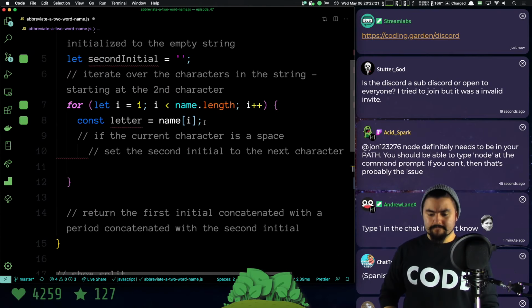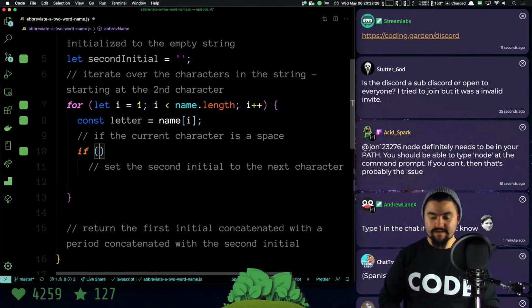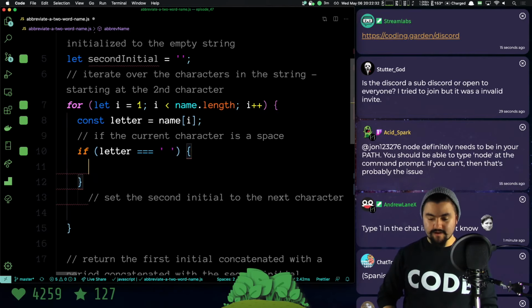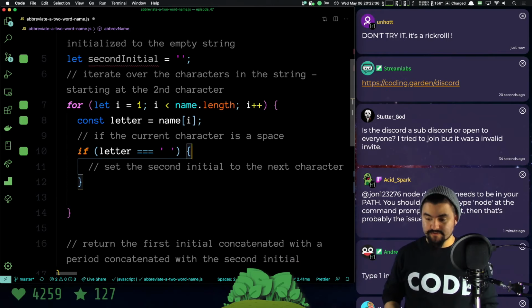Okay, so we get access to each letter in the name. Now we need to check, is that letter a space? So we'll say if letter equals a space, like that, then we know that the next character is the initial.